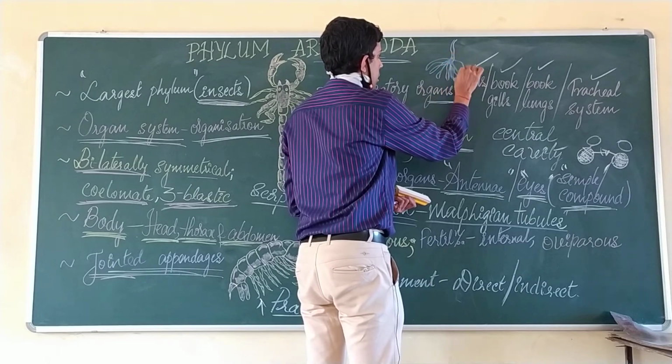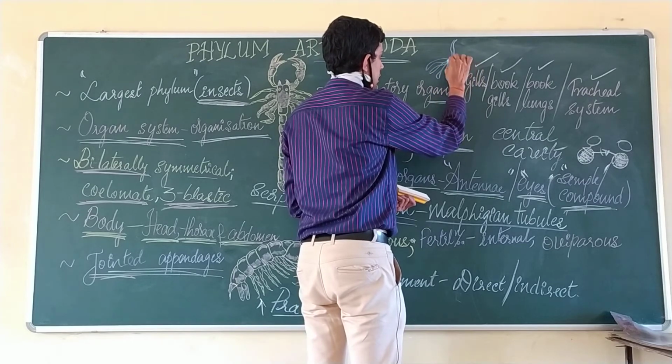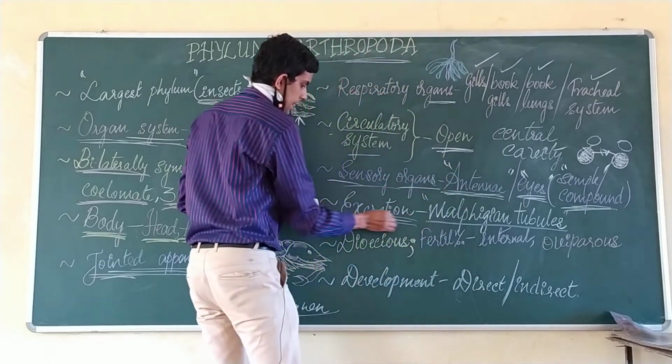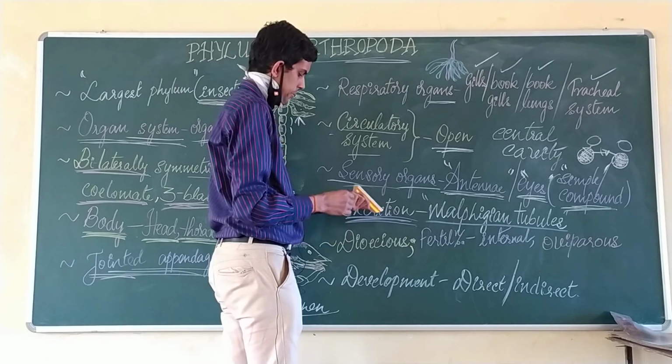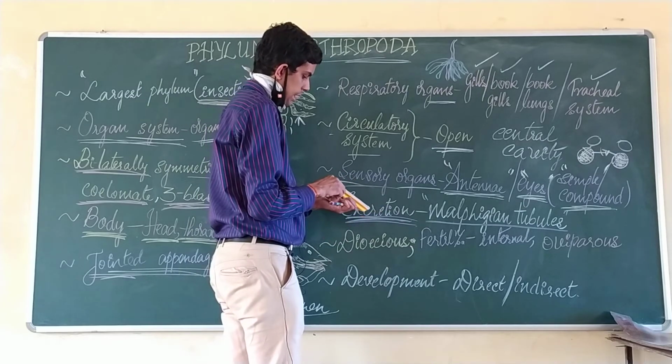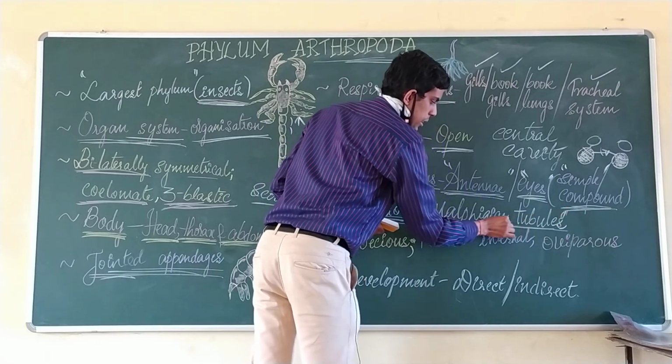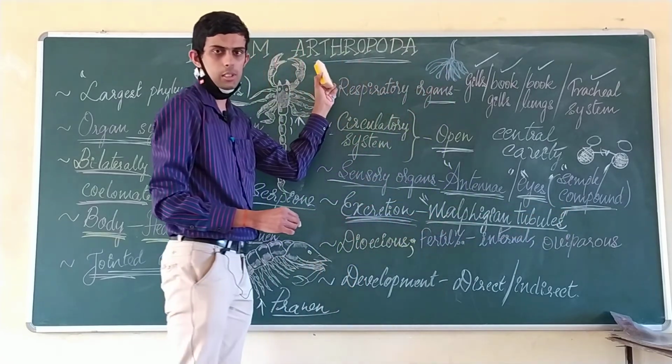These are called Malpighian tubules, and they are responsible for the excretion of waste materials in the animal body, right? So that is taken up by the Malpighian tubules. Remember, this is very important in the phylum Arthropoda.